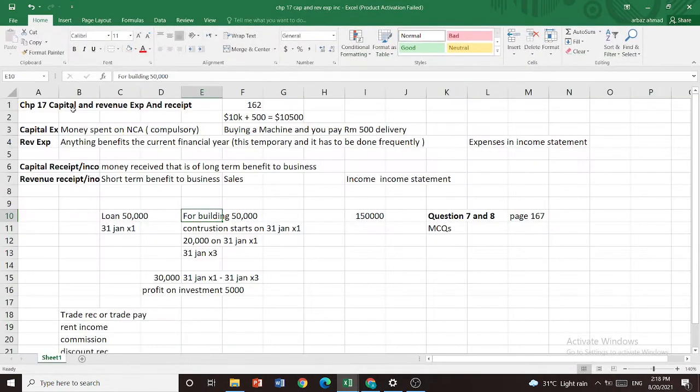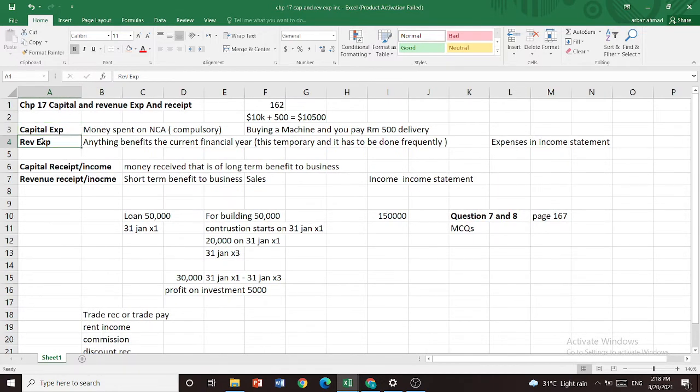Now moving on with the next chapter, capital expenditure and revenue expenditure and receipt. Basically we have capital expenditure, revenue expenditure, capital receipt, revenue receipt.